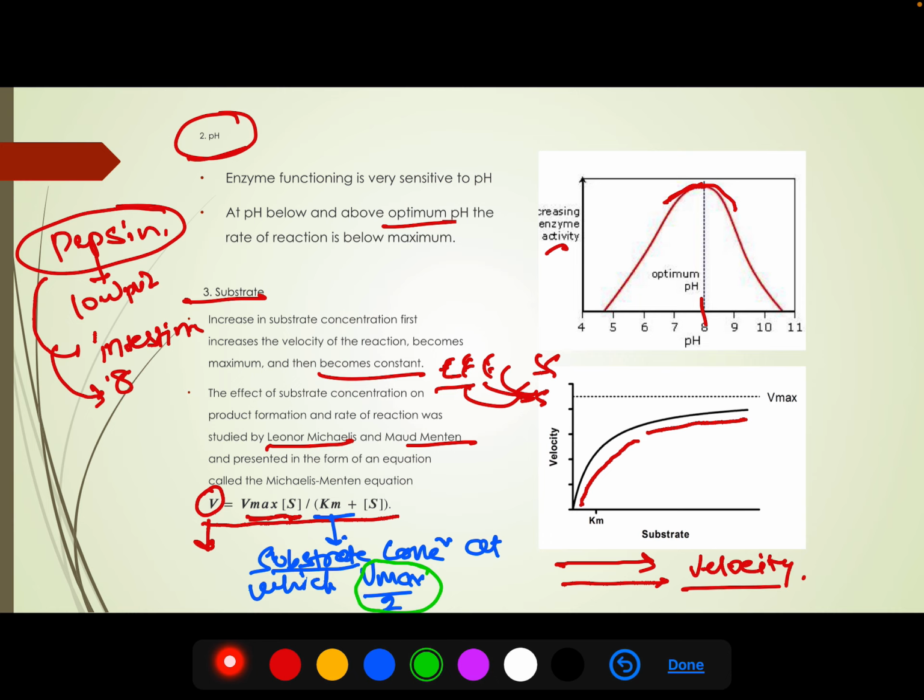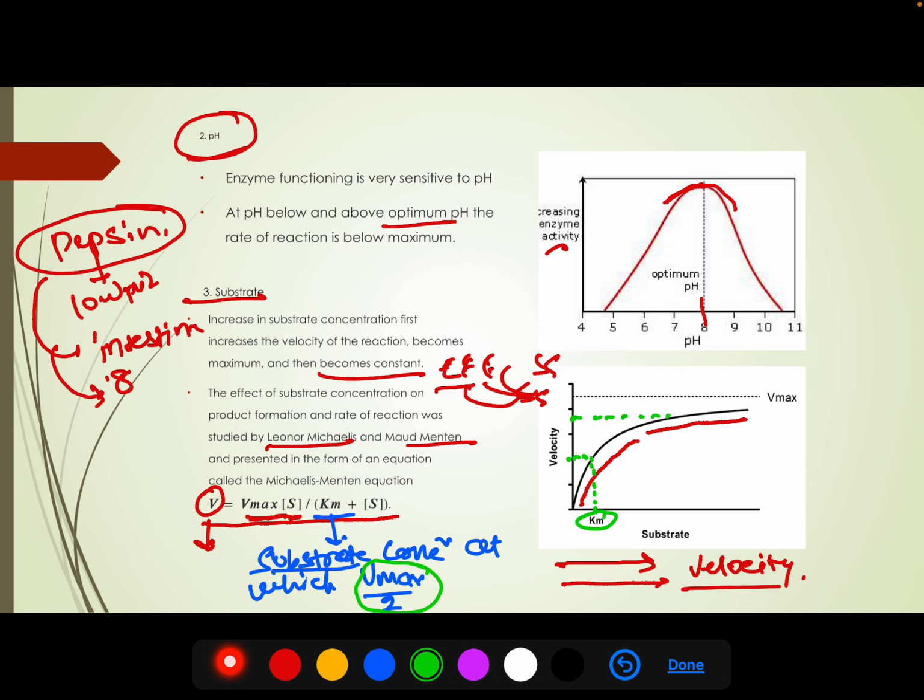For example, in this graph, this is the maximum velocity, and the substrate concentration at which half of the maximum velocity is obtained is the Km. So Km is what? Substrate concentration.